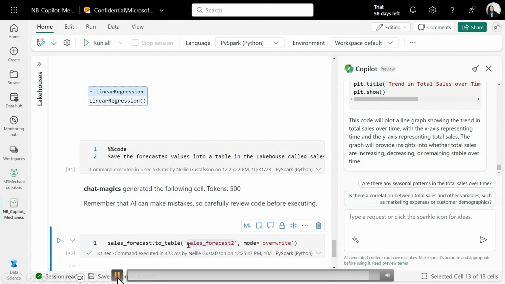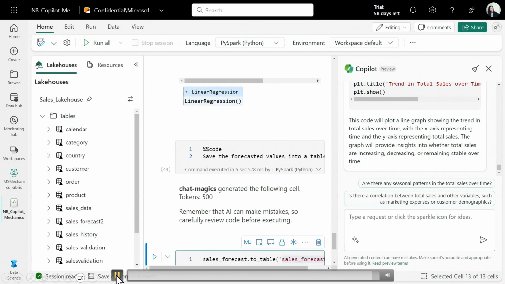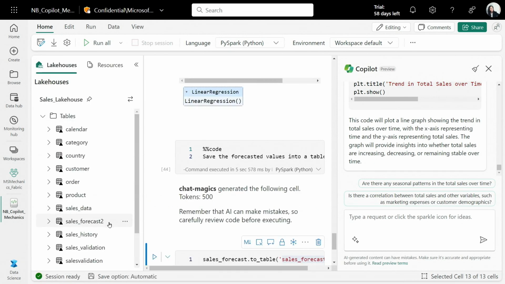So in this case, we're saving the forecasted values back to a table called sales forecast. We can go back to our lakehouse. We can verify that the table is now there. And the nice thing about this is that by landing the data in the lakehouse, we're actually automatically making it available for Power BI reporting, thanks to the direct lake mode in Fabric.